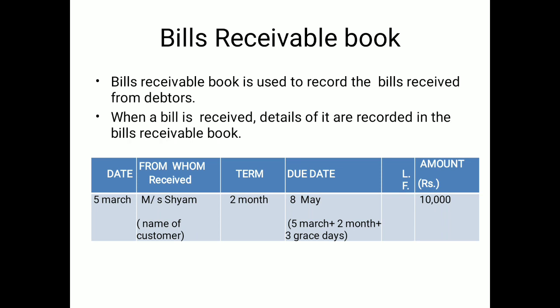If a gazetted holiday falls on the due date, one day before the due date will be considered. This is the format of the bill receivable book. If you are not preparing a separate book, you don't have to pass these entries there; the entry bills receivable to the customer will go to the journal proper. These are the details related to the bill receivable.